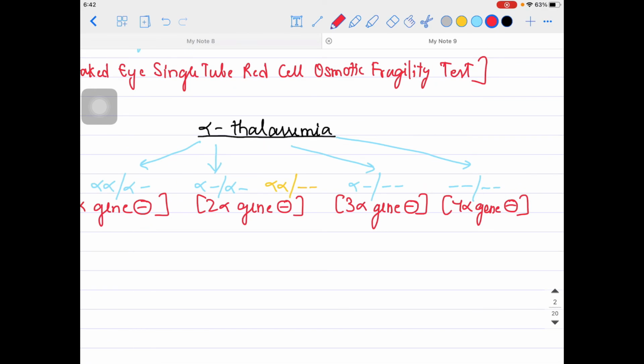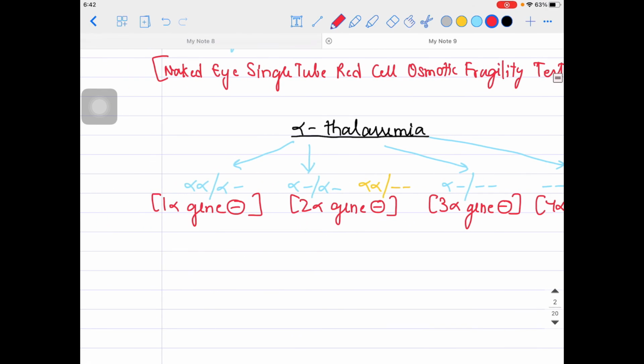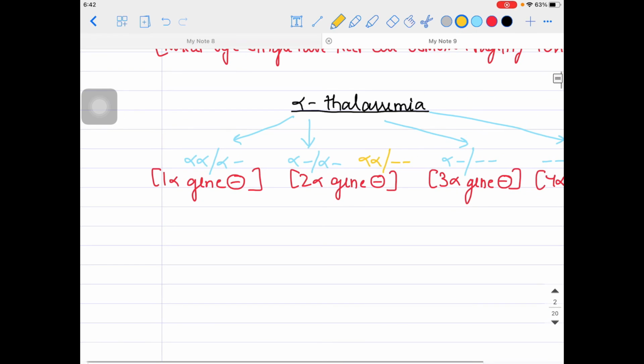If you talk about only 1 alpha gene deletion, that will be called the silent carrier. They are actually the silent carrier, and they are usually asymptomatic patients. This is called alpha thalassemia trait. They are usually normal patients. Remember beta thalassemia trait, they were also asymptomatic, right? These are also asymptomatic, alpha thalassemia trait.